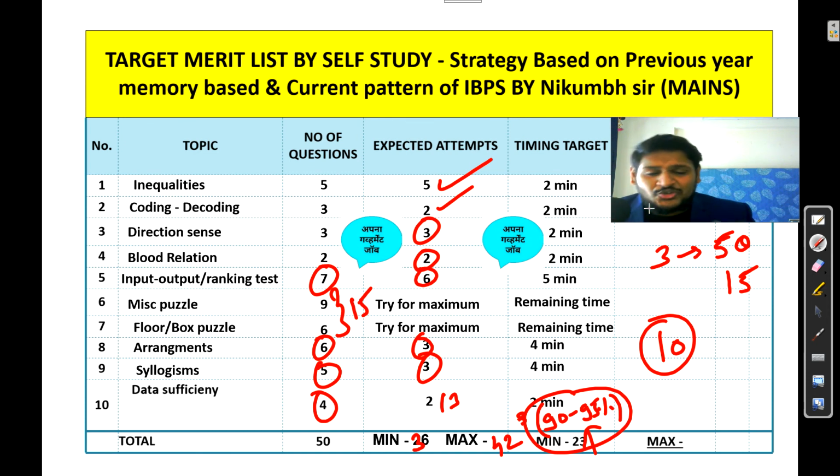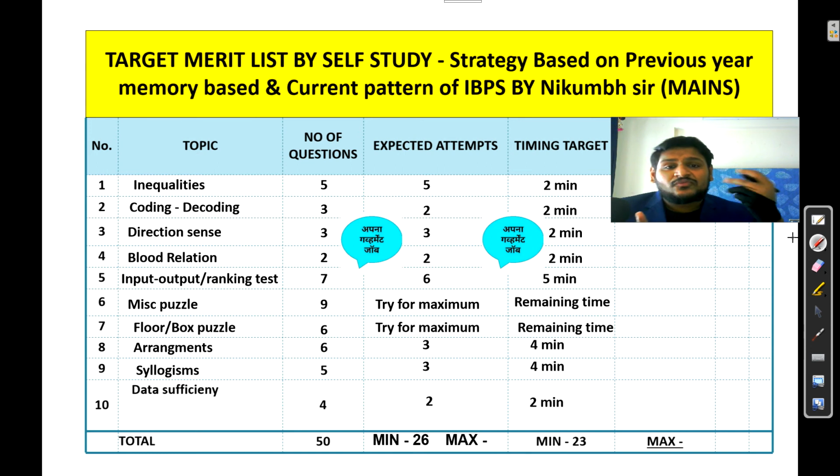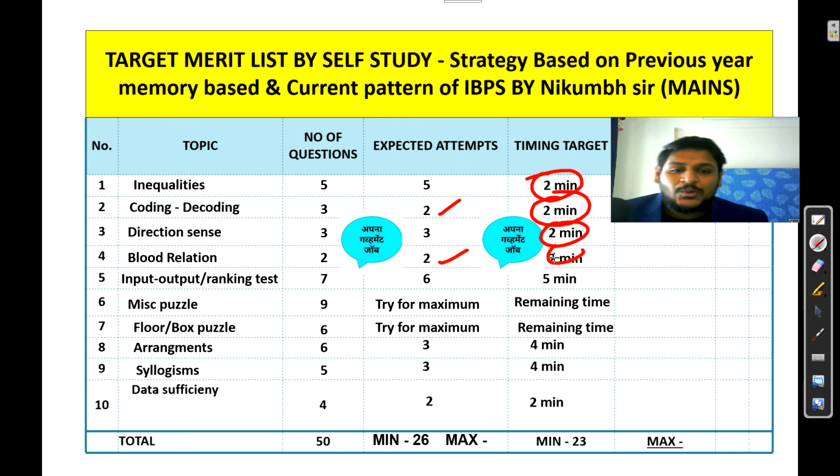Definitely I will show you practically in the mock test how you can attempt, what your flow will be. Now about the timing target, at which level you should prepare yourself, we will discuss. So inequality, maximum 2 minutes, not more than that, because it is very easy and you can do inequality questions quickly. Again for coding decoding, I am giving 2 minutes for 2 questions, but definitely in 1 minute also you can do it. Still, 2 minutes. Direction sense, again 2 minutes for 3 questions, 2 minutes for 2 blood relation questions.